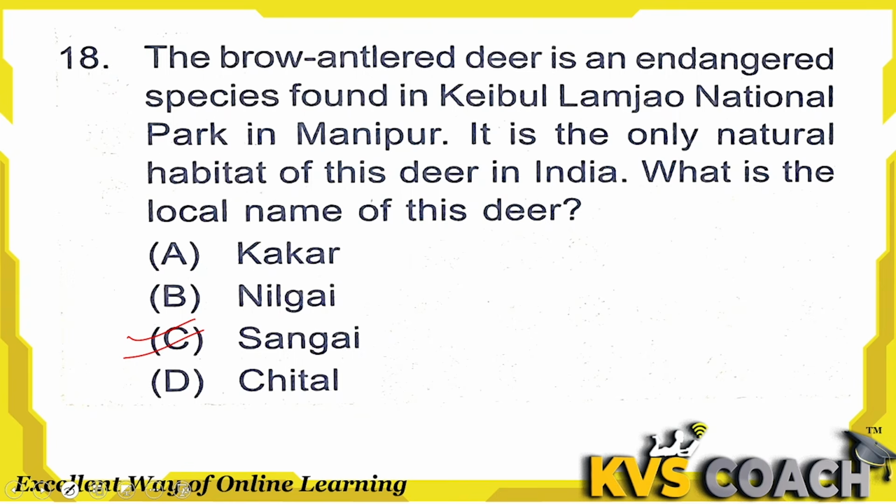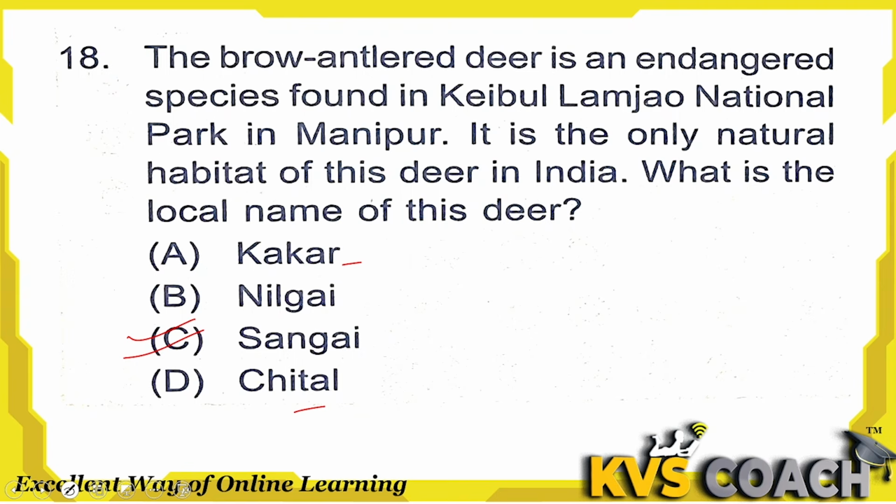Kakad is also known as barking deer, because when they are in danger they make a sound like a bark. That's why they are known as barking deer. They are actually the Indian muntjac. Option B, nilgai. Nilgai is also known as blue cow. They are thin-legged antelopes and their appearance is like a horse. Their color is blue. That's why they are known as nilgai.